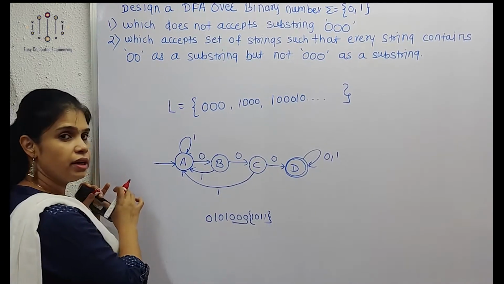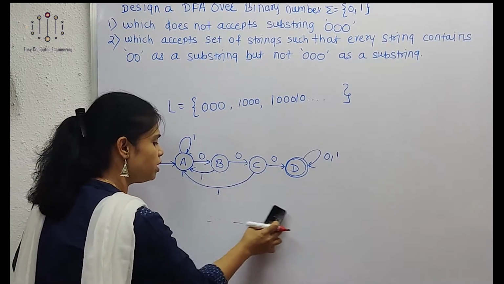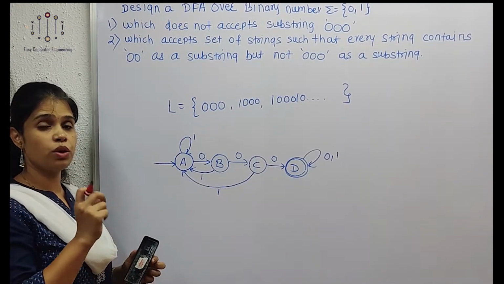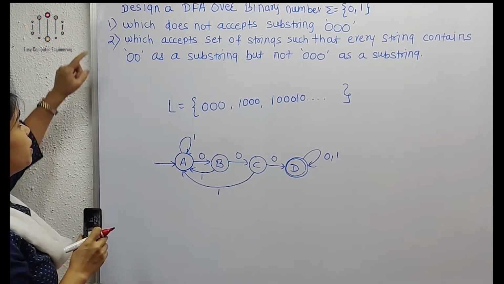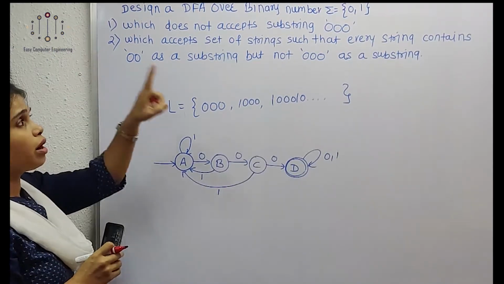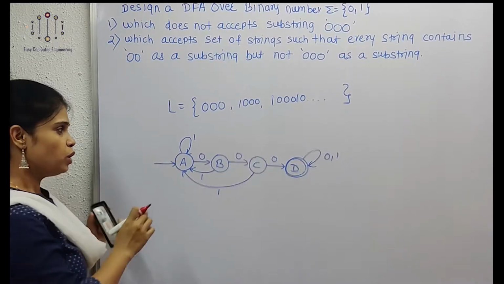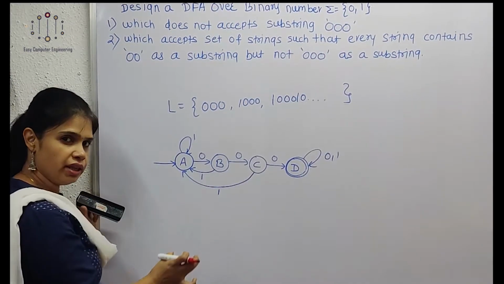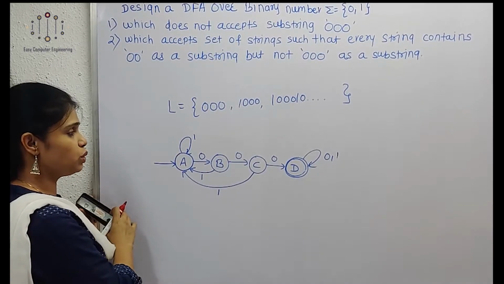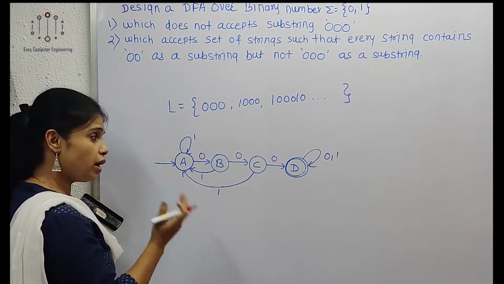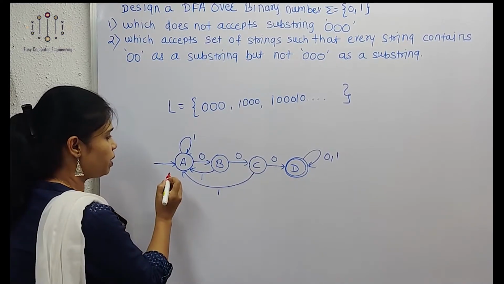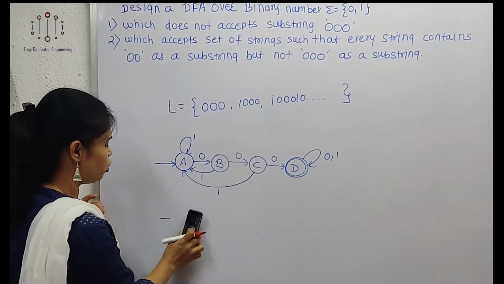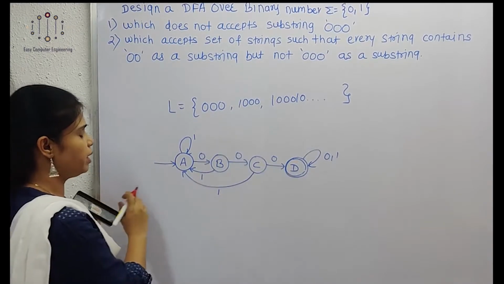Now this DFA is for the language which has substring 0 0 0. But our example is which does not accept substring 0 0 0. So we will convert this DFA in this way so that we get 0 0 0 as not a substring. There is no need to draw another DFA.